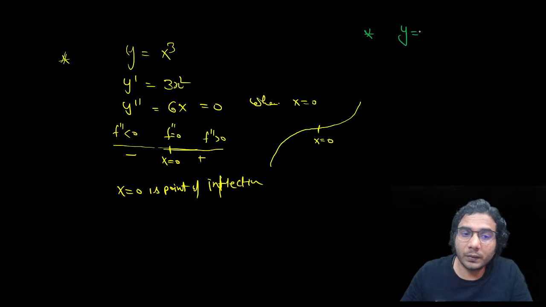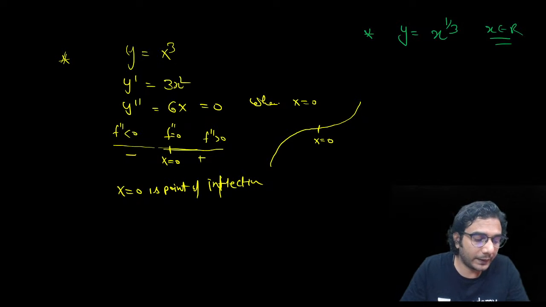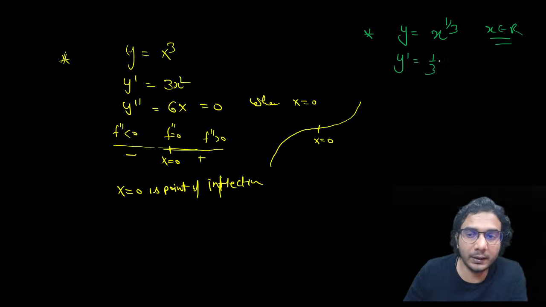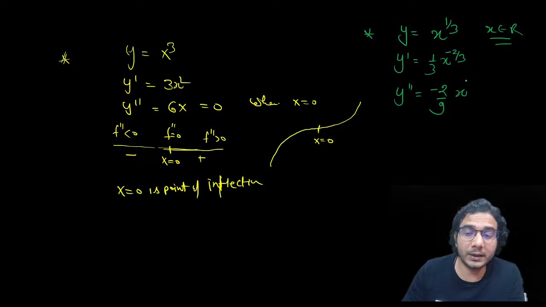If you have y is equal to x raised to 1 by 3, okay? Now let's see what happens. So the domain of this function is also R, right? We have seen the graph of x raised to 3 by 5 and x raised to 1 by 5, and 1 by 3 will be similar to that. Let's find the point of inflection. So if I differentiate, y dash is going to be 1 by 3, x raised to minus 2 by 3. Now further differentiate, so y double dash is going to be minus 2 by 9, x raised to minus 2 by 3 minus 1, so it is minus 5 by 3, okay?